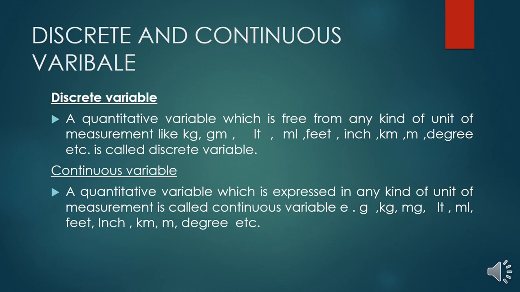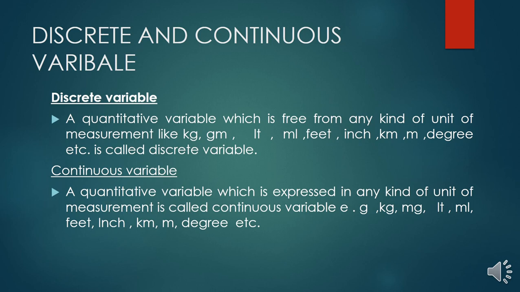Further, a variable can be described in two types: discrete and continuous variable. What is a discrete variable and what is a continuous variable? A discrete variable is a quantitative variable which is free from any kind of unit of measurement like kilogram, gram, liter, milliliter, feet, inch, kilometer, meter, degree, etc. But a variable which is expressed in any kind of unit of measurement is called a continuous variable.